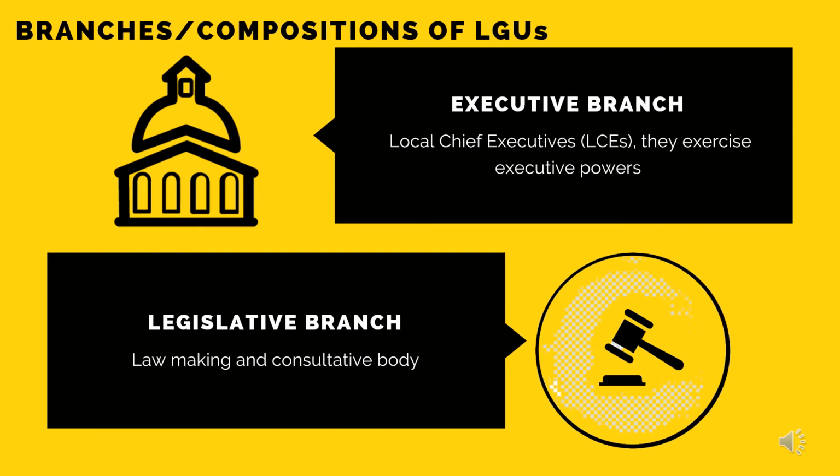We now proceed with the branches and compositions of LGUs. We begin with the executive branch, which is headed by local chief executives such as governor, mayor, and barangay captain. These individuals exercise executive powers. On the other side, we have the legislative branch. These are mainly composed of the Sanggunians, which are the law-making and consultative body.